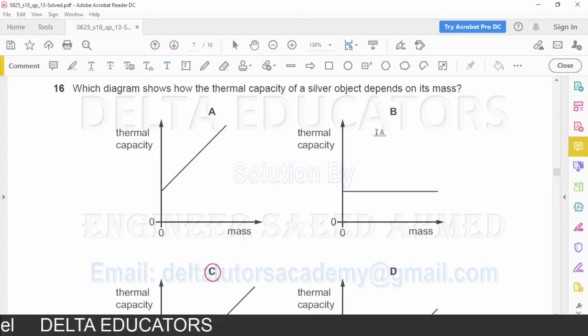In option B, it is shown that with the increase in mass, thermal capacity is not increasing. This gradient is parallel to the x-axis, meaning here with the increase in mass, thermal capacity is not increasing. So this one is not the correct point, it is incorrect.